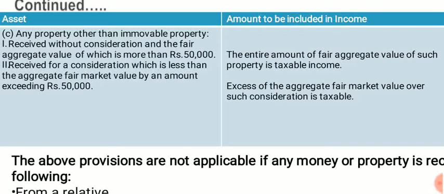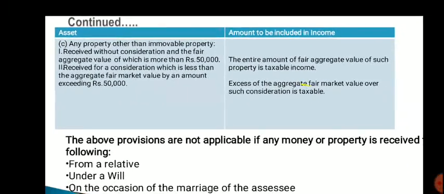Next, if such property is received for a consideration which is less than the aggregate fair market value by an amount exceeding rupees 50,000, then the excess of the aggregate fair market value over such consideration is taxable.